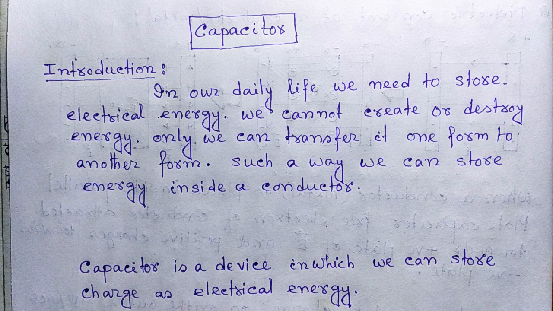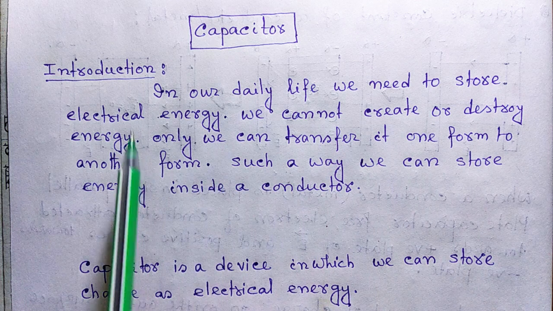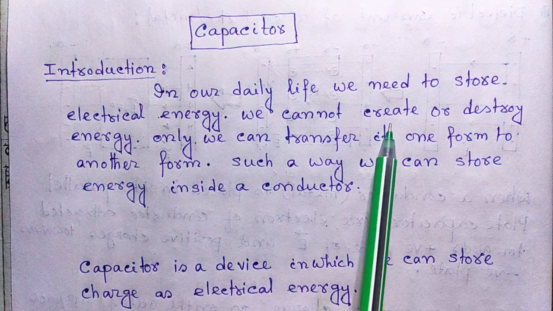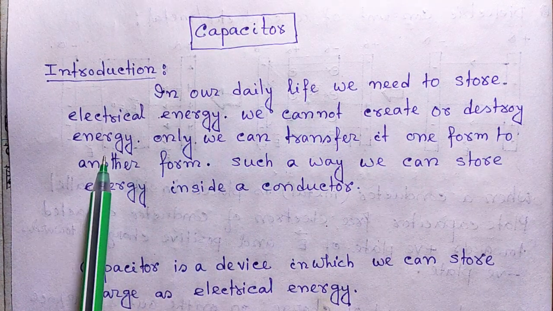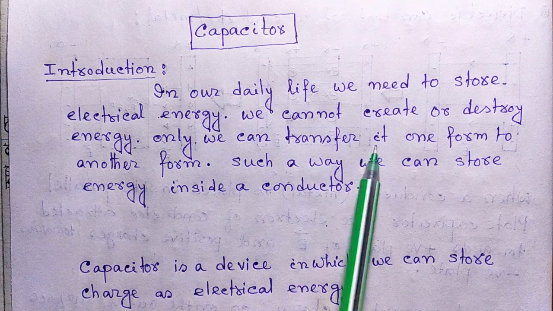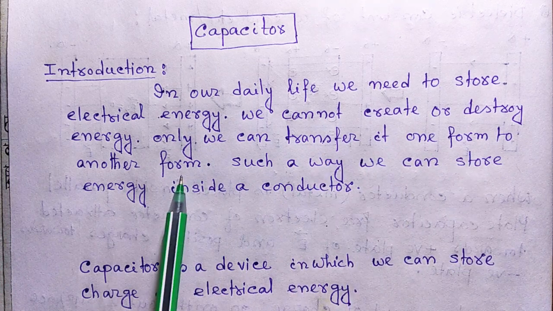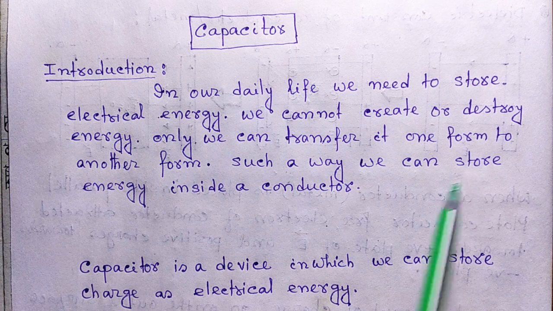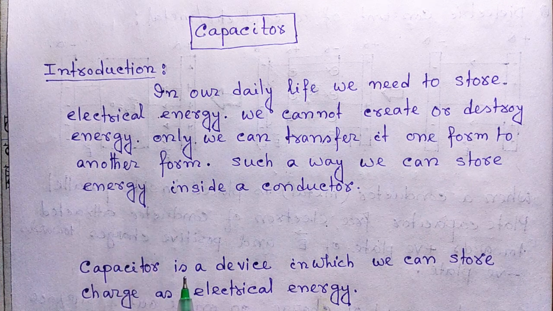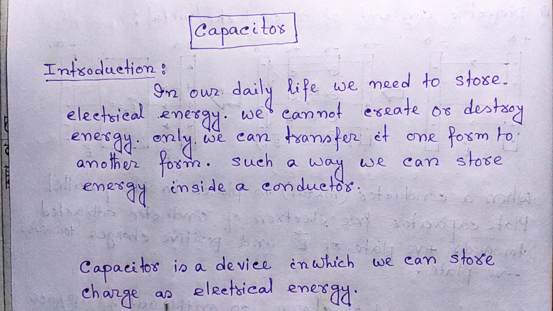Welcome to everybody. Today we will start a new chapter, capacitor. In our daily life, we need to store electrical energy. We cannot create or destroy energy, we can only transfer it from one form to another form. In such a way we can store energy inside a conductor. In a battery, the chemical energy is stored and it can convert into electrical energy.